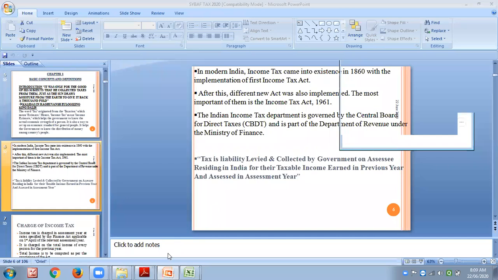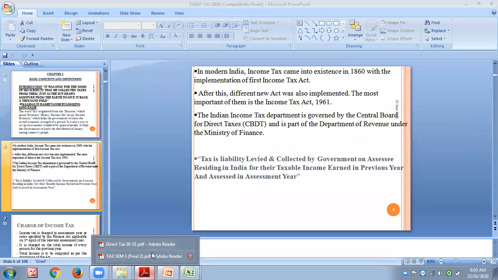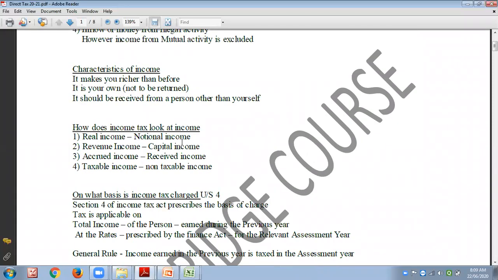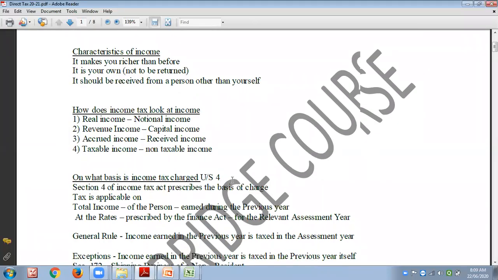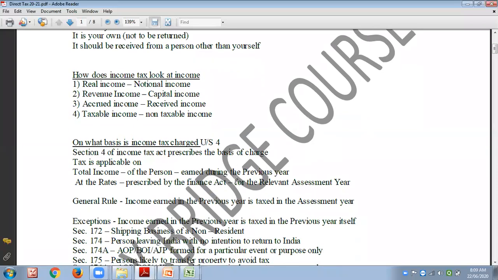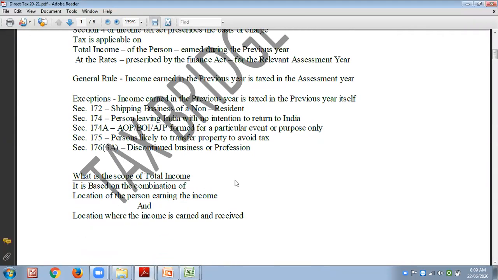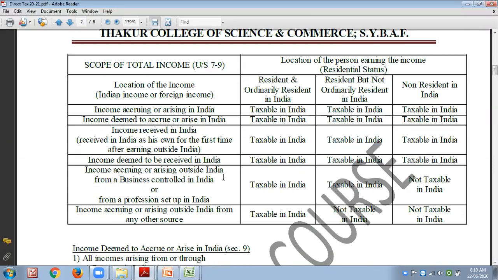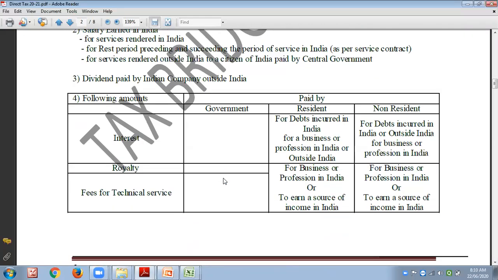I think the study material which is there with you has defined everything with the section. Income has been defined under section 2 subsection 24 of the Income Tax Act. Section 4 is the charging section which decides what will be the tax. Sections 7 to 9 decide the scope of income.